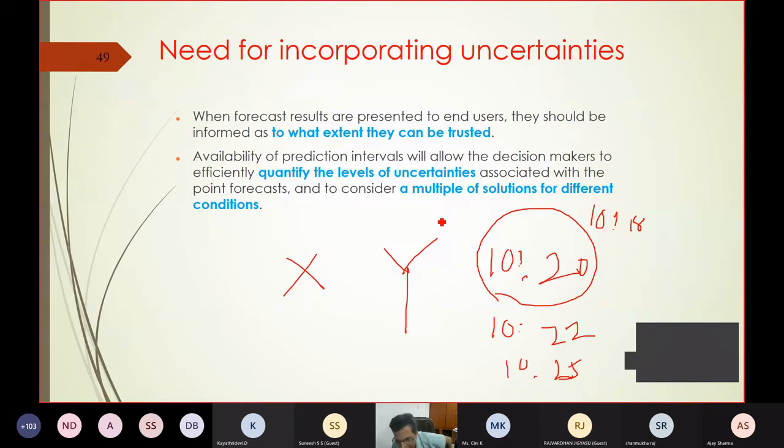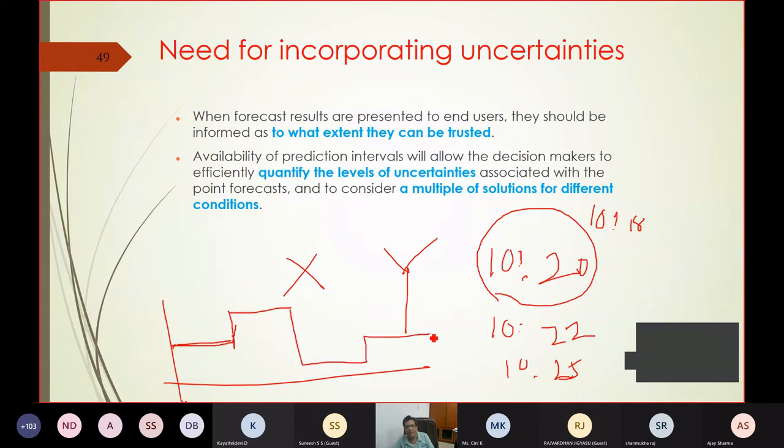So please see, that's why what people do, instead of a point forecast, can I have a band forecast? Let us say I am forecasting the total power tomorrow exactly 100 megawatt at 10 am. At 10:30 this will be 110 megawatt. This is the point forecast I am doing. No, don't do point forecast. I can predict a band. Here it will be, okay, 95 to 105. Here it will be 105 to 110, whatever. So you give a band.